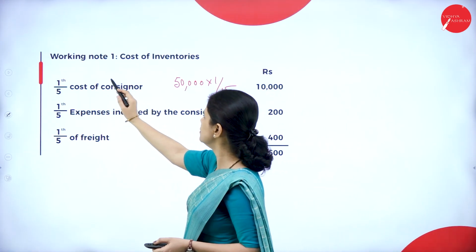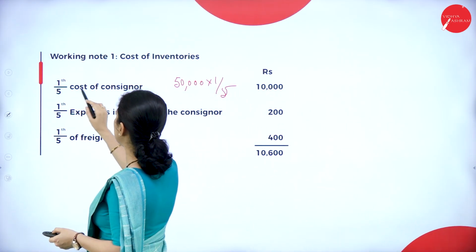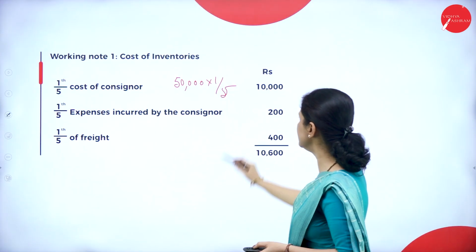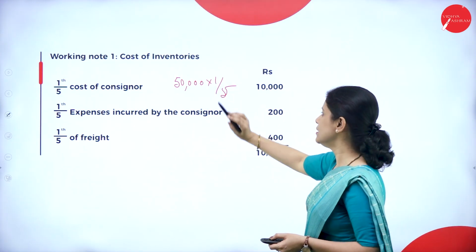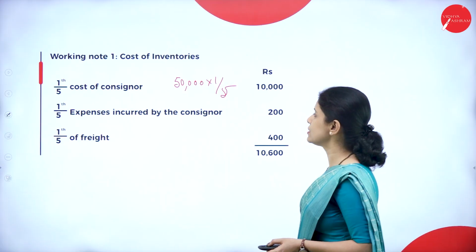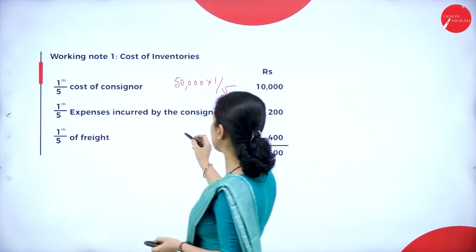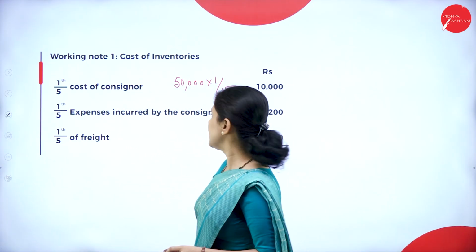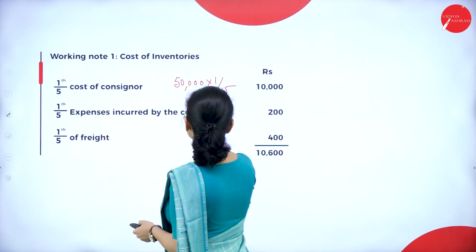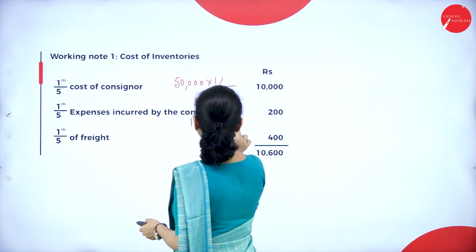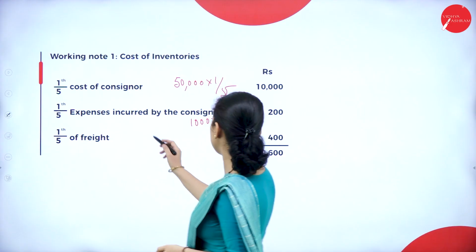So here, for the cost of the inventories, 1/5 of the cost of goods sent by the consignor, that is 50,000, so 1/5 is 10,000. Next, expenses incurred by the consignor is 1,000, into 1/5, 200. Next, 1/5 of the freight.